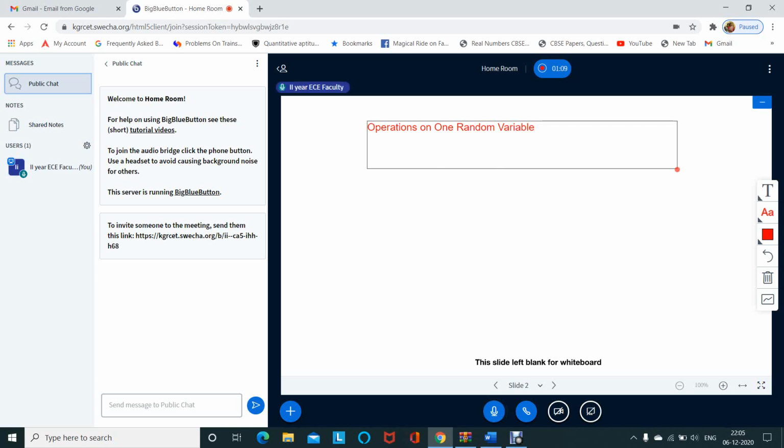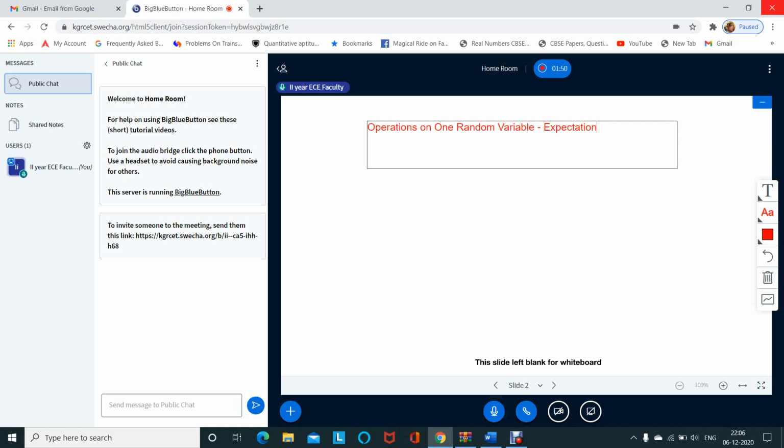So mainly it's called expectation. Expectation is nothing but, whenever we average the random variable involved and find out the value, then it is called expectation.